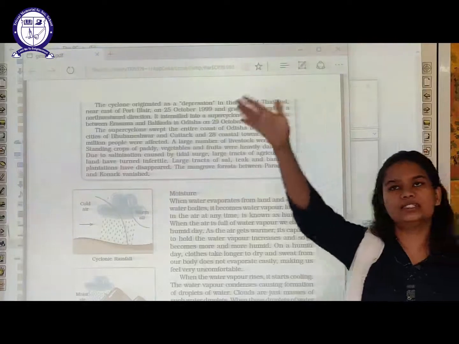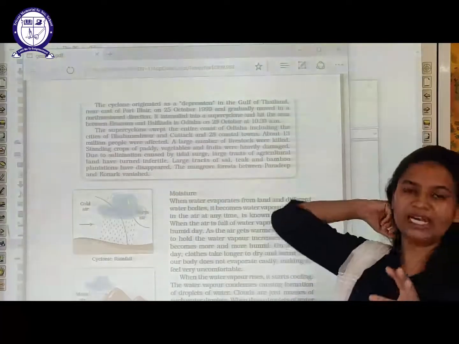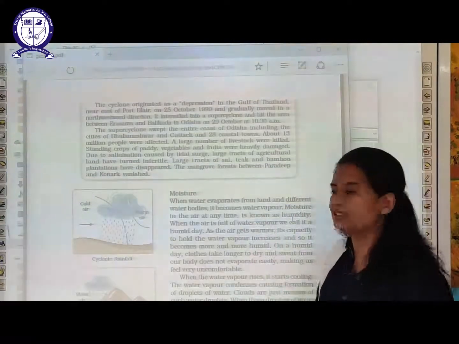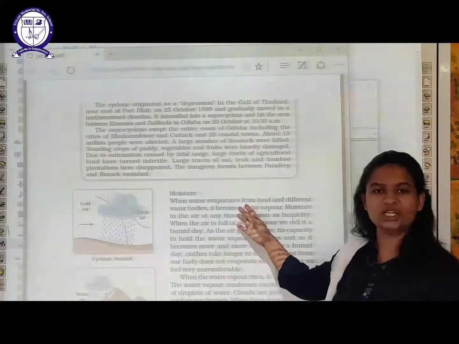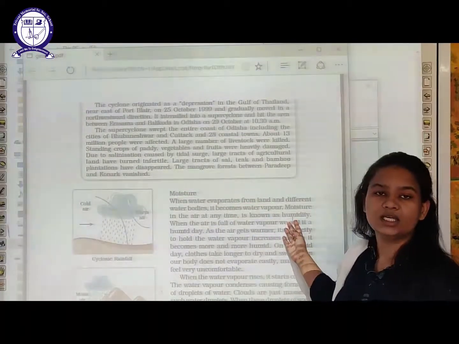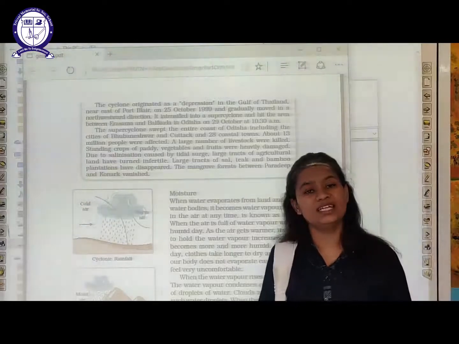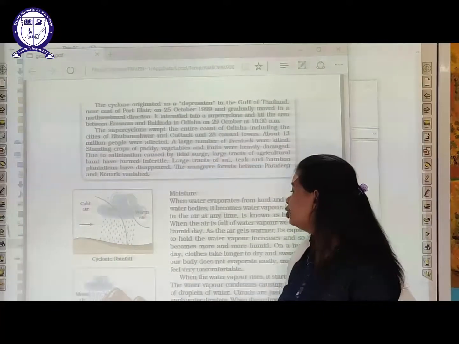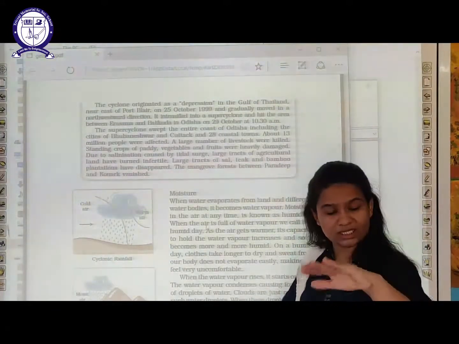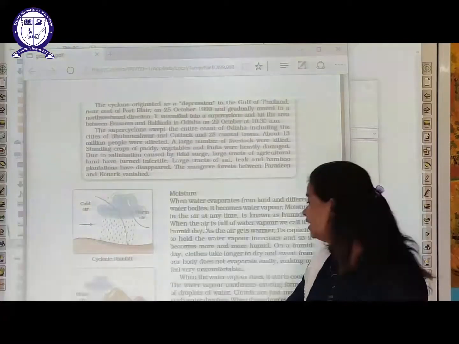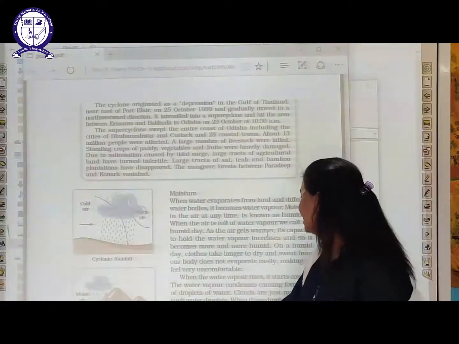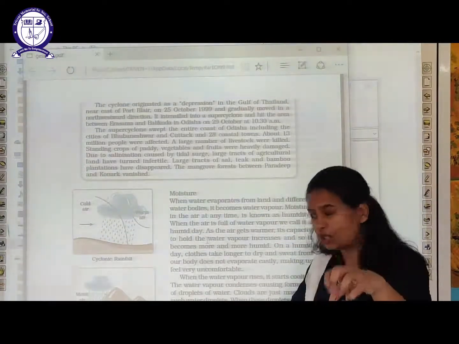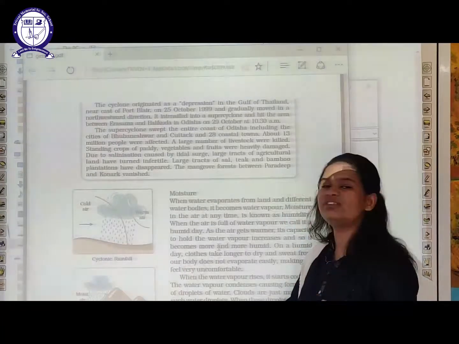Those water vapors are somewhere in the sky, stuck there, and this leads to the formation of moisture. Because of the moisture, we can feel the humidity. The level of humidity nowadays, because it is the rainy season, is at its maximum. You have seen that as the air gets warmer, its capacity to hold water vapor increases.